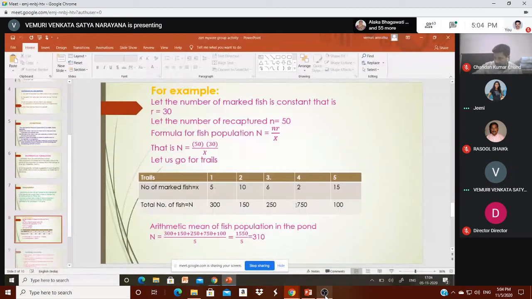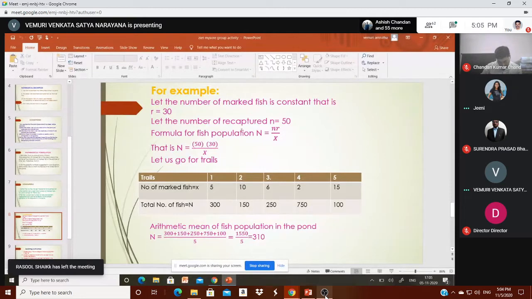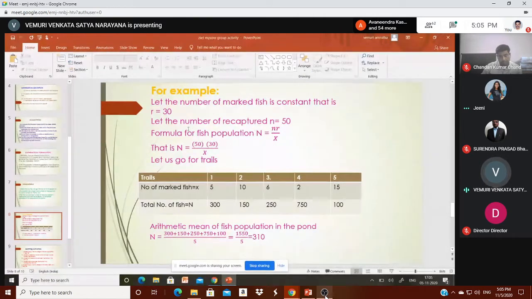For example, here is how we have done it. Let the number of marked fish r be constant, equal to 30 for this trial, though it is variable. Where the number of recaptured fish, we always take 50 fish. The formula for fish population is N equal to n r by x, where n and r are constants. The only variables changing are the total number of fish and the marked fish. I made a tabular form with 5 trials.